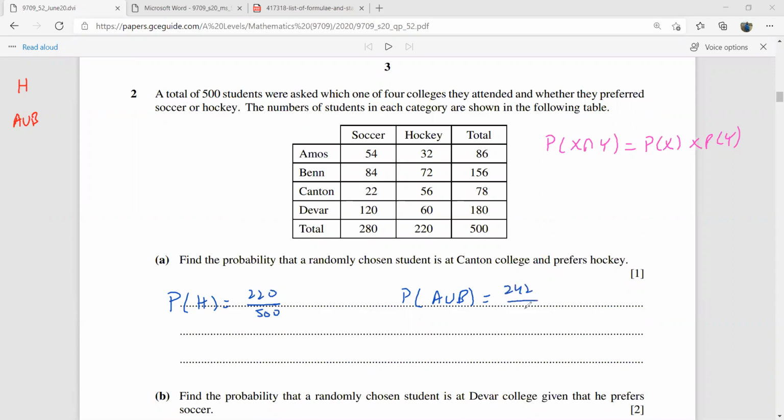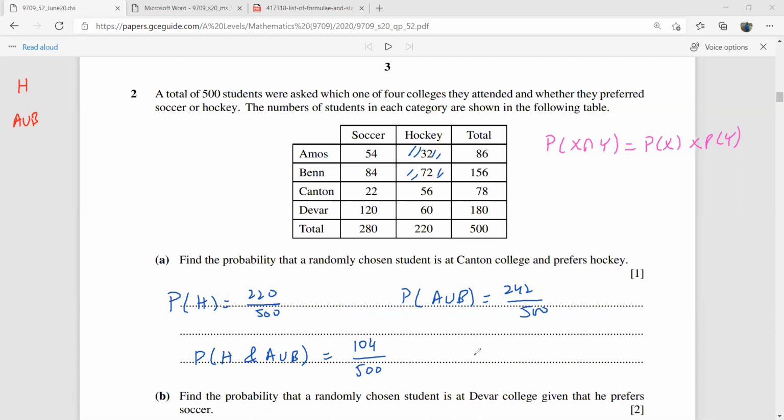Okay, 242 over 500. Now, what is the probability of H and A union B? So these are the people which are H and A union B. That is 104 over 500. Did I add them correctly?